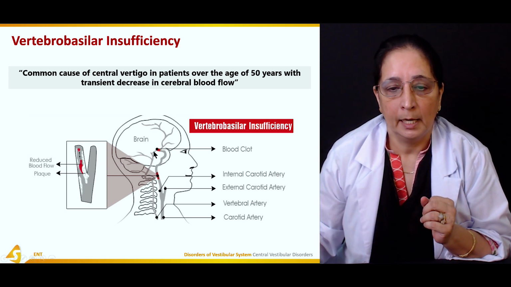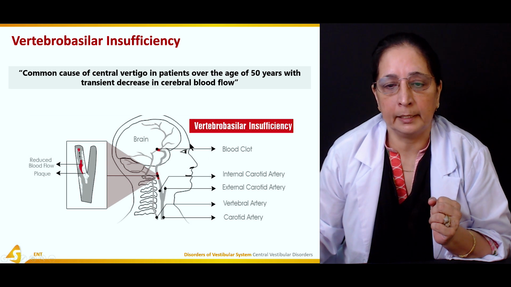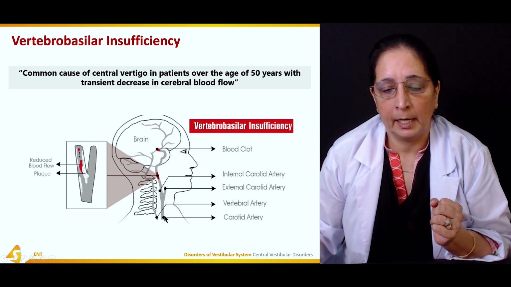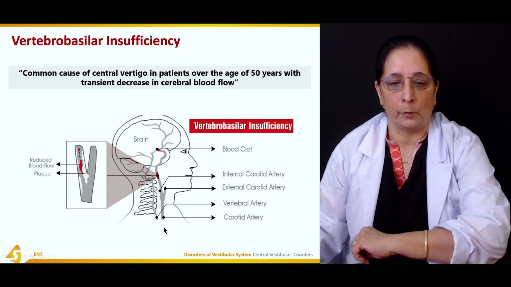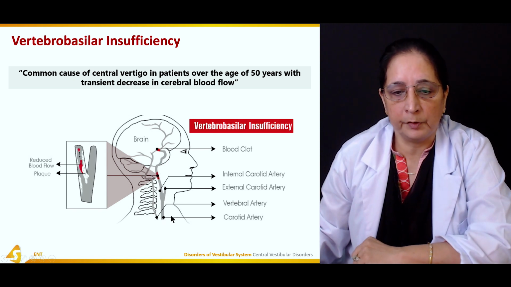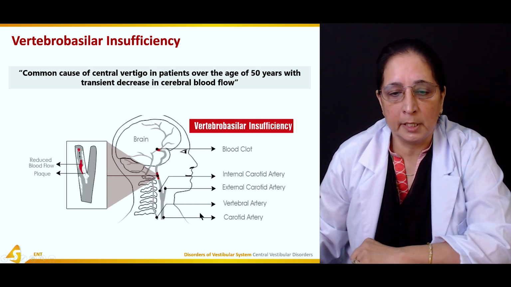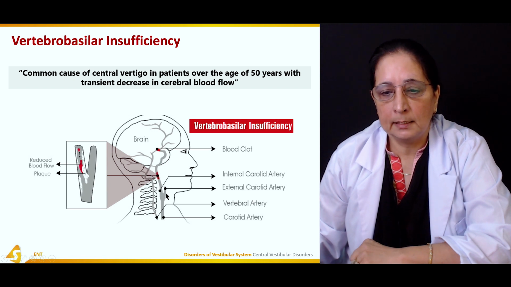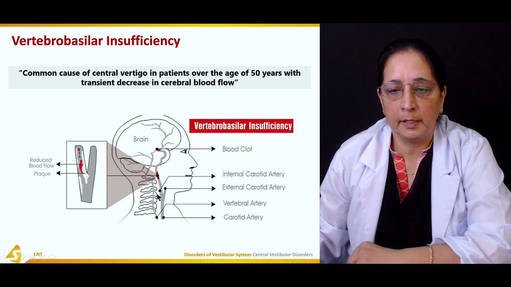Here if you see, this is the blood clot that can cause obstruction and cause decreased blood flow. This is the carotid artery. Then we have the vertebral artery. This is the external carotid artery. Then we have the internal carotid artery.